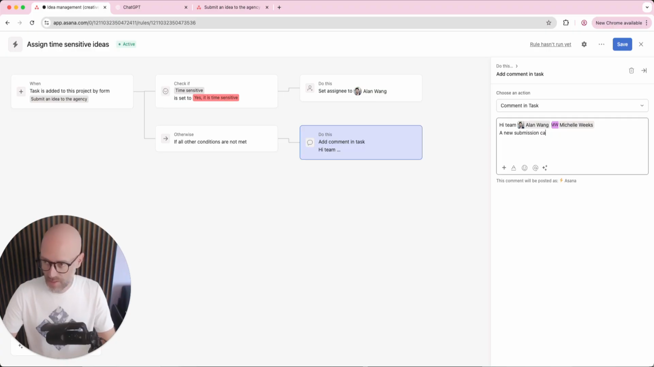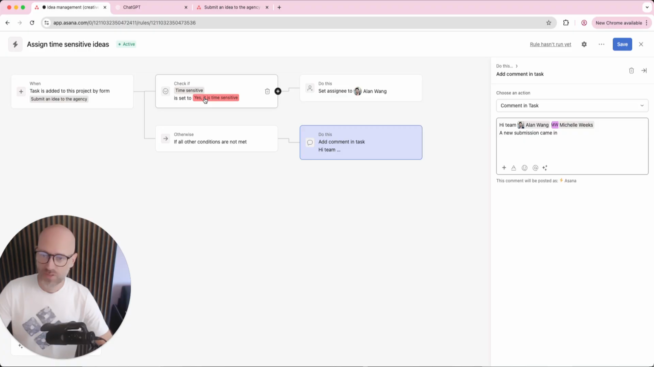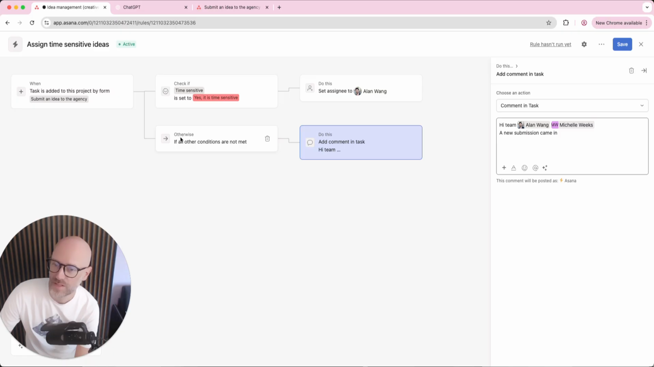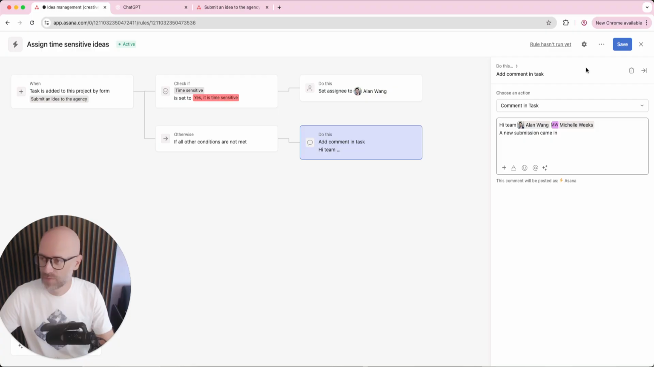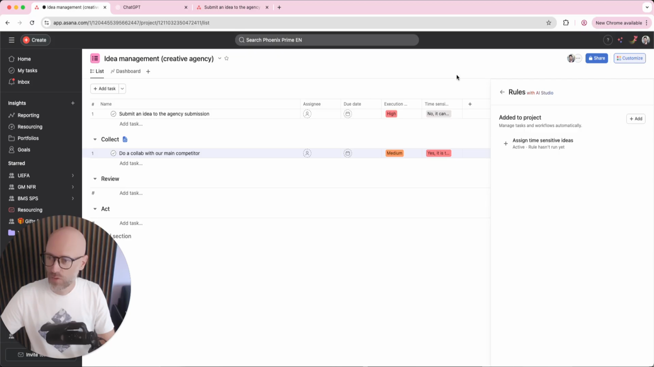submission came in. As you can see, I'm using branches. The first one is based on a specific condition. The second one is just the otherwise. So if it doesn't match the first one, it goes into the second one. That's a good option.